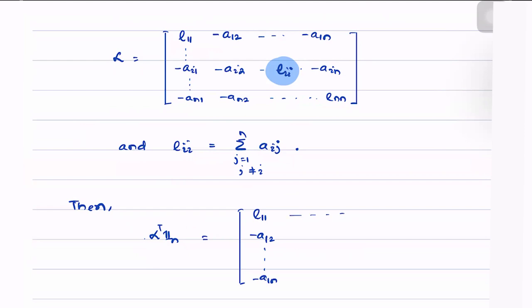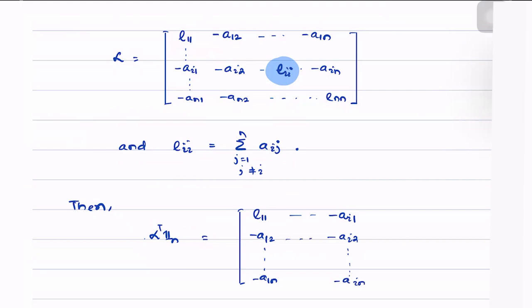For the ith column, this is equal to minus Ai1, minus Ai2, and somewhere we have Lii, and this ends with minus Lin.